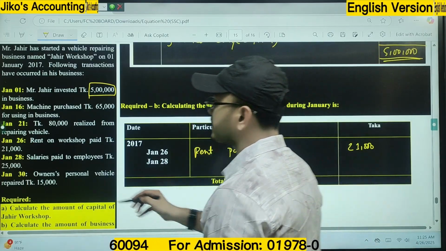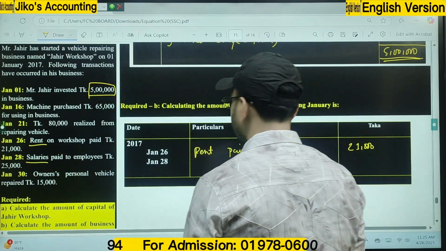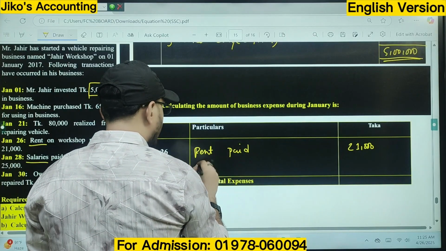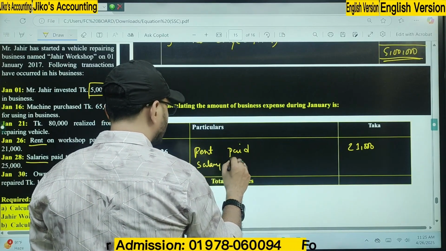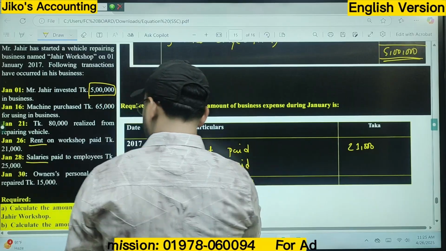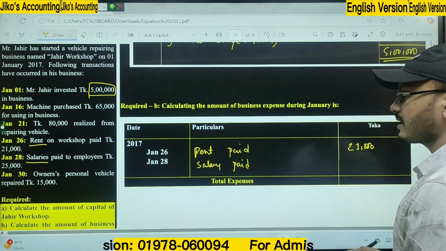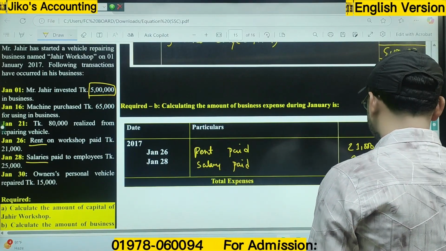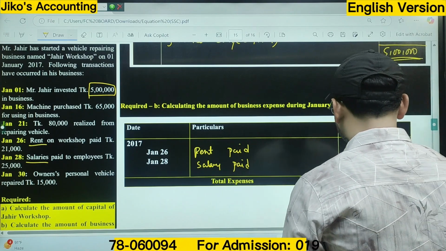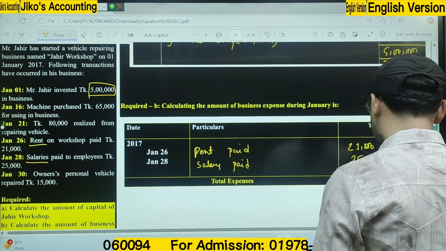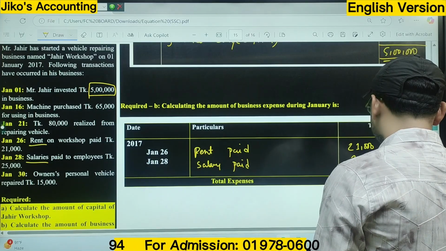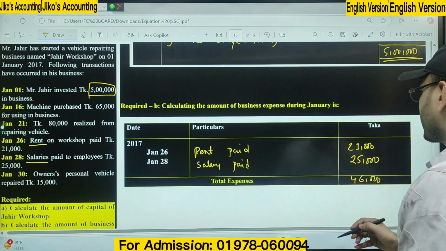Salary paid is also an expense for the business. Write down salary paid, amount 25,000. Now my total is 46,000 taka. Is it okay?